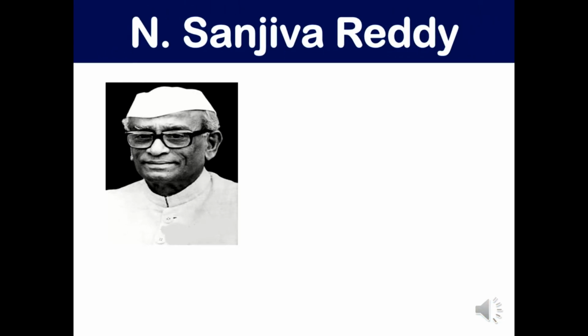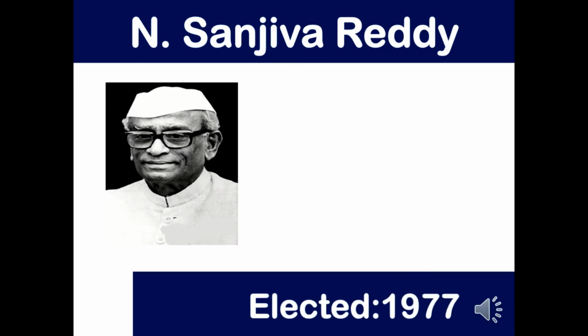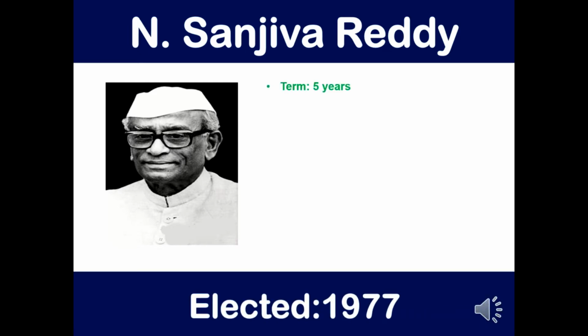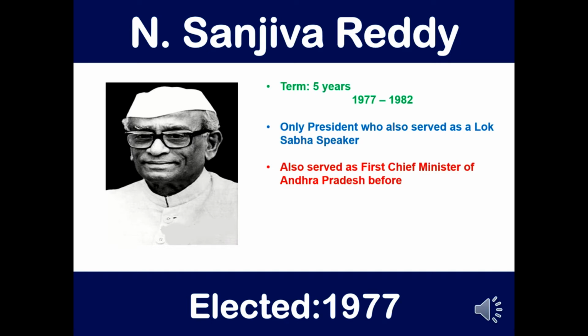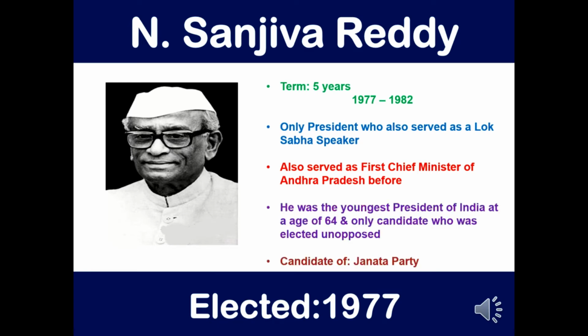The next president was N. Sanjeeva Reddy. He was elected in 1977. He served a term of 5 years from 1977 to 1982. He was the only president who also served as a Lok Sabha speaker. He also served as the first Chief Minister of Andhra Pradesh. He was the youngest president of India at the age of 64 and the only candidate who was elected unopposed. He was the candidate of Janata Party.